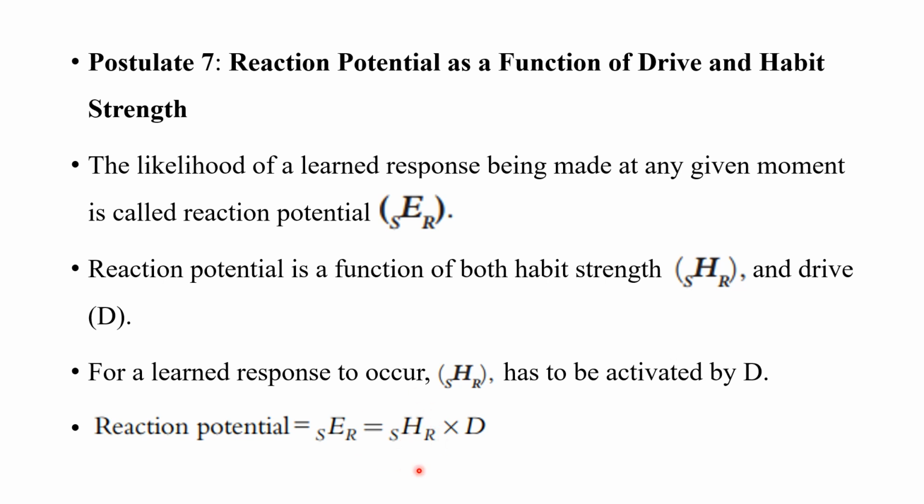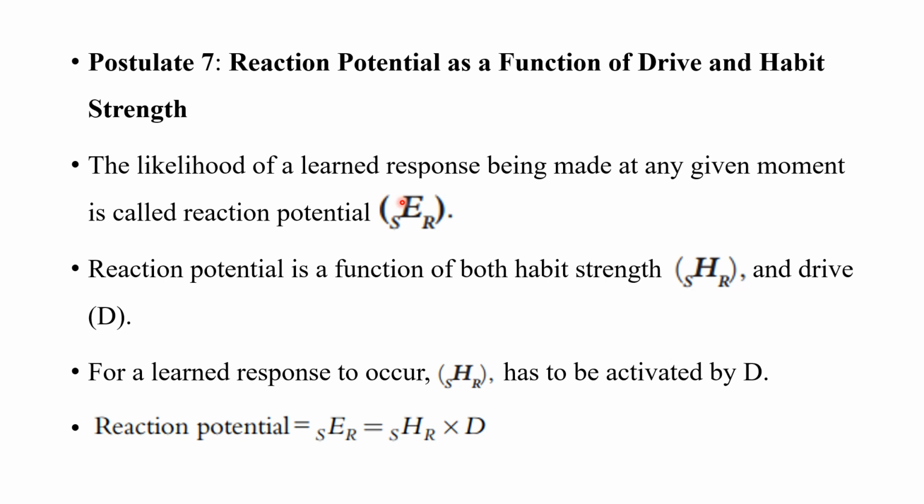Now he talks about what reaction potential is. Reaction potential is nothing other than the likelihood of a learned response being made. So I am trying to teach the dog, I paired the bell and the food in Pavlov's experiment, and we are trying to see if the bell is able to elicit the same response, that is salivation.